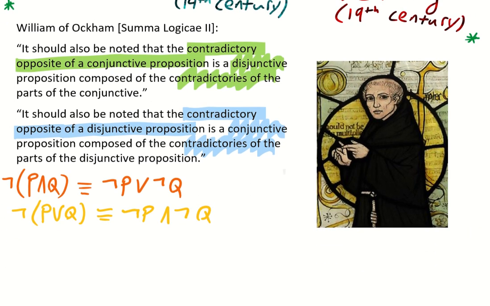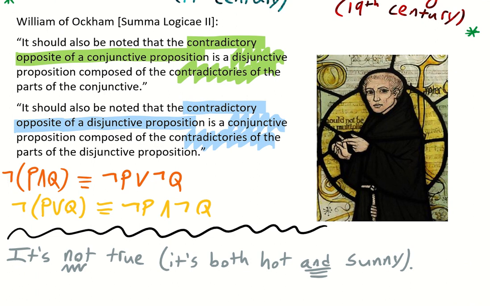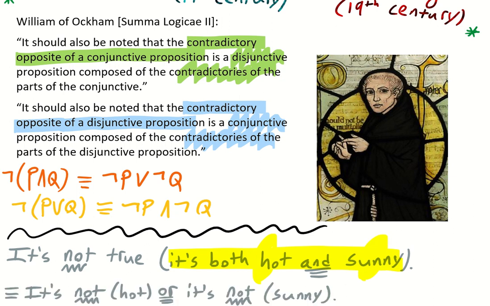For example, it's not true that it is both hot and sunny. So what makes this statement, it is both hot and sunny, false? What's the contradictory of that? If that's false, that means it must be false that it's hot, or it must be false that it's sunny. So we have: it's not hot, or it's not sunny. We can see that those two statements are logically equivalent.